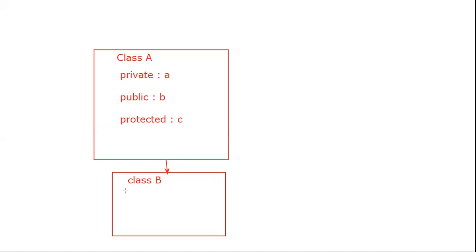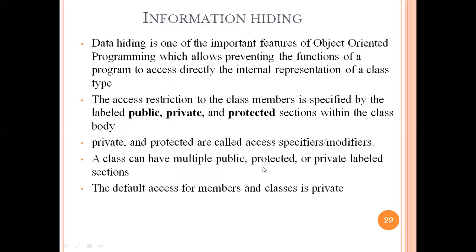In simple words, you hide that data from class B or any other class available in that program. So these are the different specifiers available to hide the data, or information hiding.